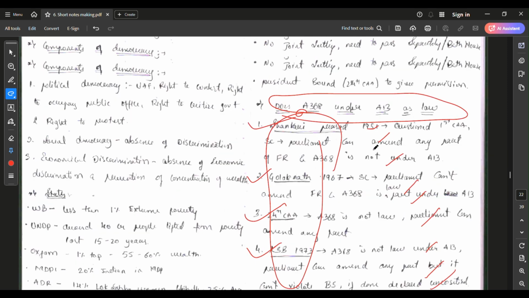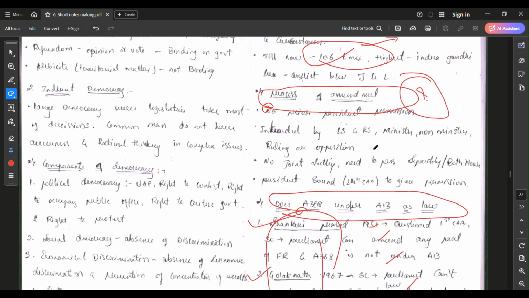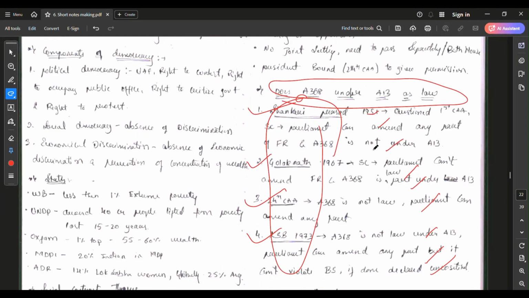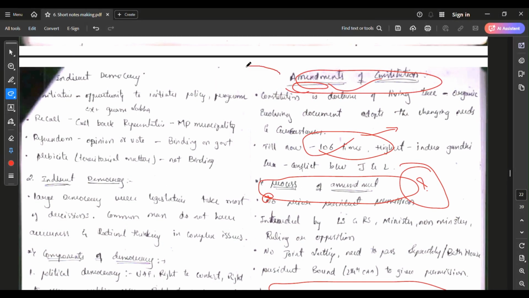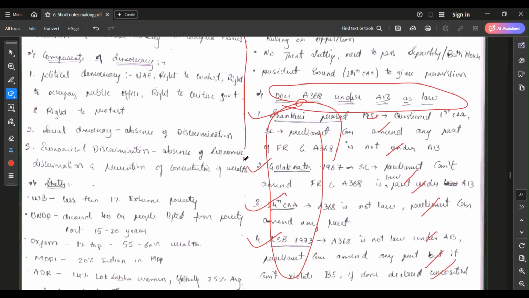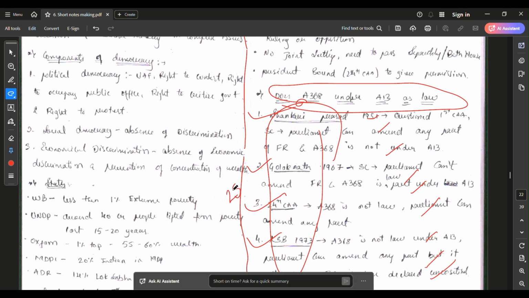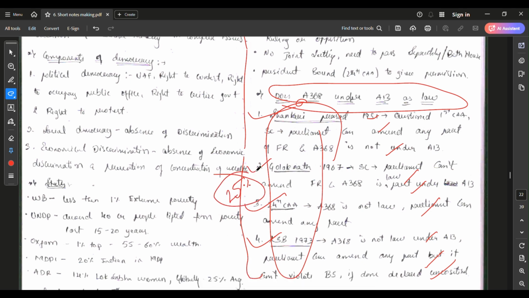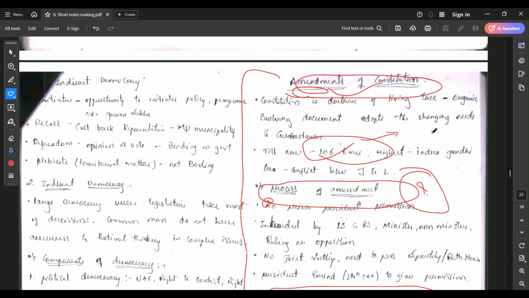If they ask in the mains examination, then it will be very easy for me to write these cases. See, I explained the entire amendments in just 25% of one page. So my entire polity took only 15 pages of short notes. If you see my class notes, it's around 100 pages. I think the 100 pages are reduced to 15 pages. That is the power of short notes.